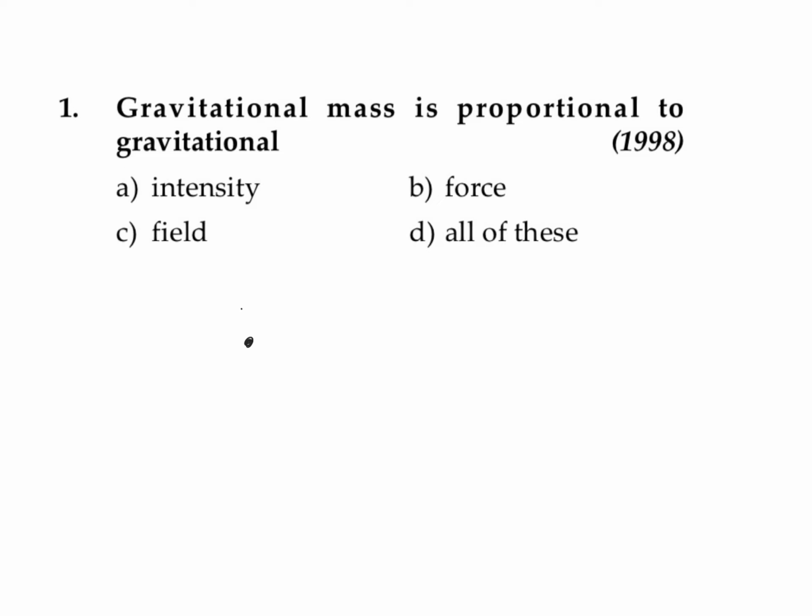Gravitational mass means, suppose you are considering masses m1 and m2, separated by a distance r. We know that according to Newton's law there will be a force of attraction between them, which is G m1 m2 divided by r square. So the mass which is responsible for the gravitational force of attraction, we call nothing but gravitational mass.